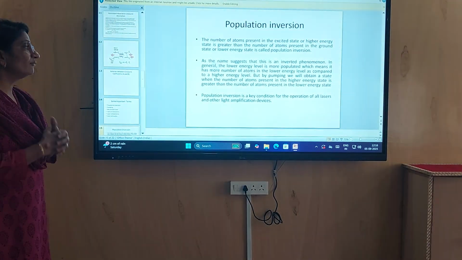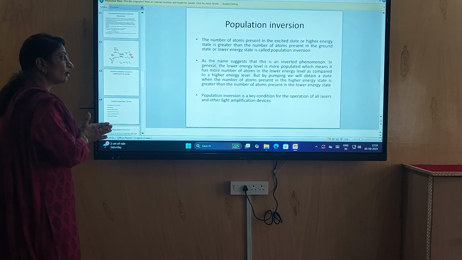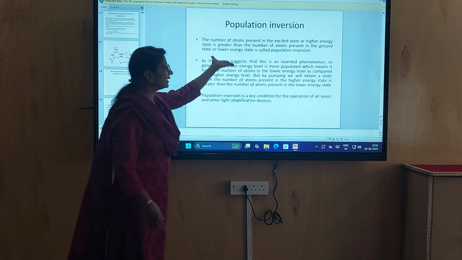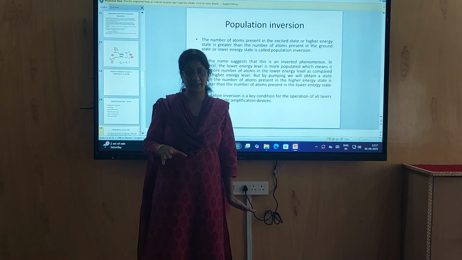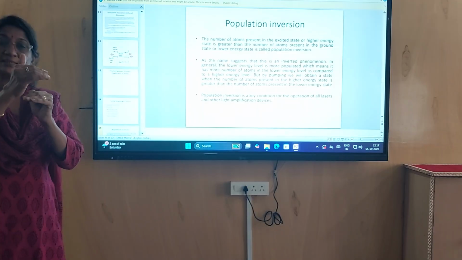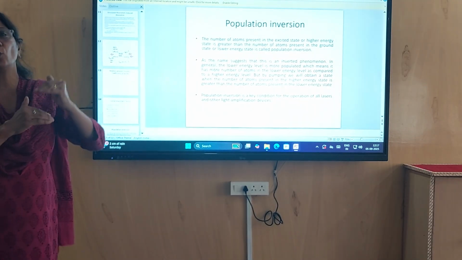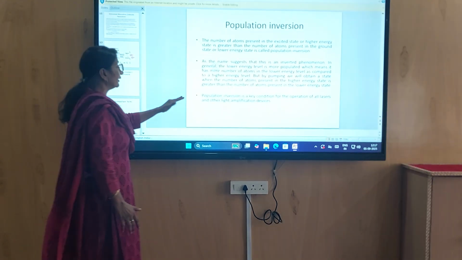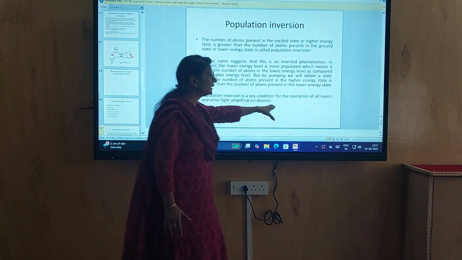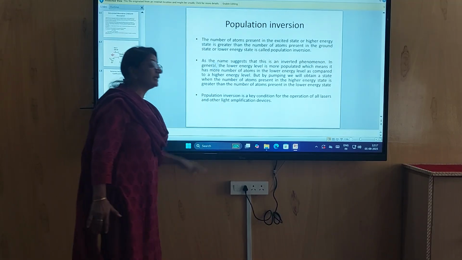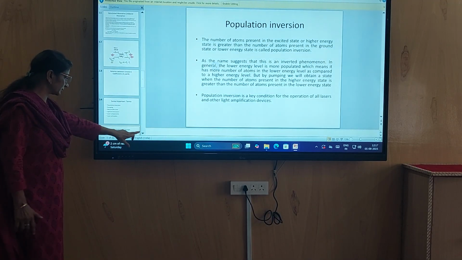But by pumping we will obtain a state when the number of atoms present in the higher energy state is greater than the number of atoms in the lower energy state. We have to create the state where higher energy levels are more populated than lower energy level. That state is called population inversion. And population inversion is a key condition for the operation of all the lasers and other light amplification devices.